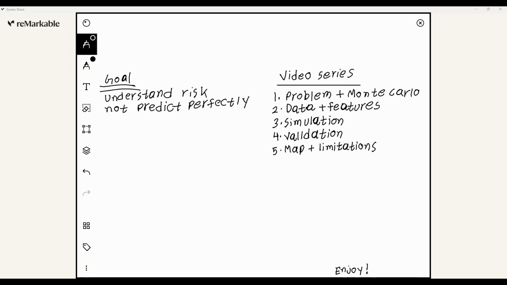The goal of this project is not to predict the future perfectly. That would be unrealistic. We cannot know exactly what will happen in one specific hour. Instead, the goal is to build a practical probability model that helps us understand risk. In the rest of this video series, we will show how we clean the NYC crash data, build the Monte Carlo simulation in Python, validate the results, and create visualizations like charts and maps.